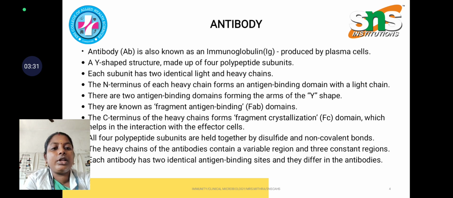And each antibody has 2 identical antigen binding sites, and they differ between antibodies. So mainly it is a Y-shaped structure with 2 identical light and heavy chains, it has the fragment antigen binding site, and it is held together by the disulfide bond. It has the variable region and constant region, and each antibody has 2 identical antigen binding sites.